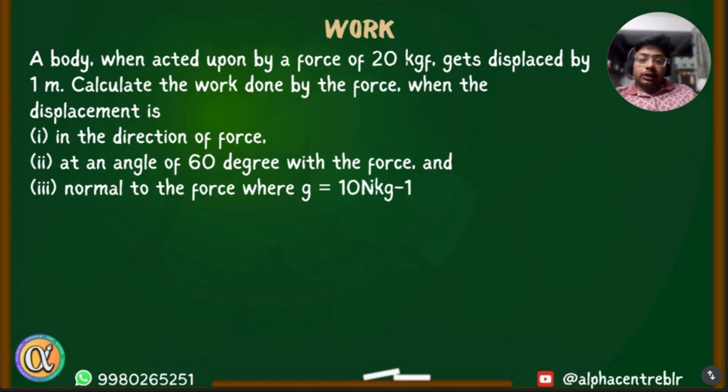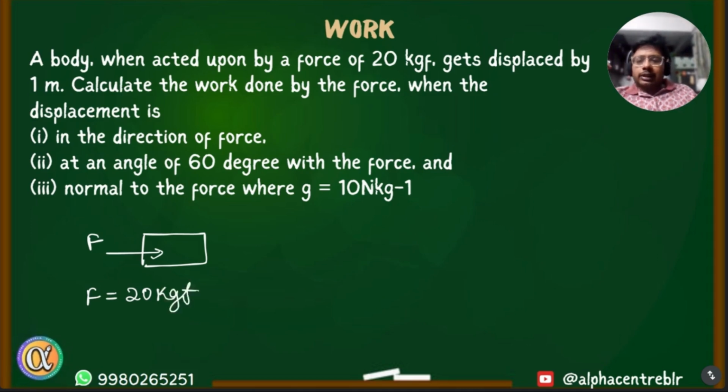They have given force here in kgf. Last year also we came across terms like kgf. The simple thing to understand is, if you have force in kgf, you multiply that with g to find force in Newton. And here the value of g is given as 10 Newton per kilogram.